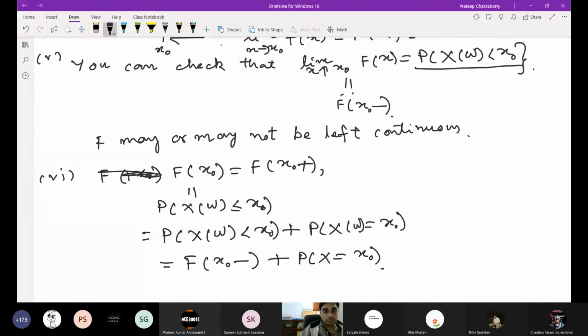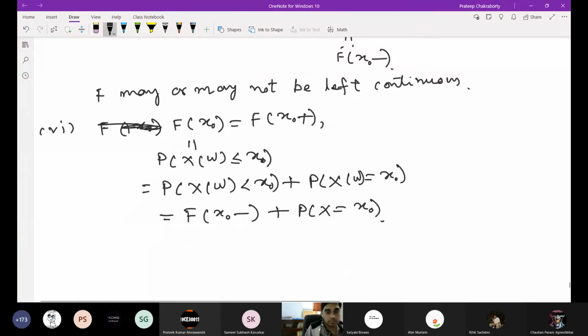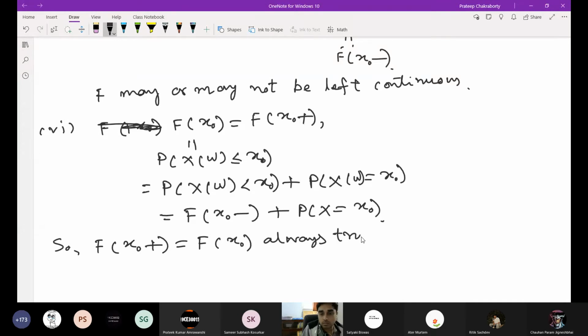So f of x0 plus equal to f of x0 is always true. F of x0 equals f of x0 minus if P(X equal to x0) equals 0.